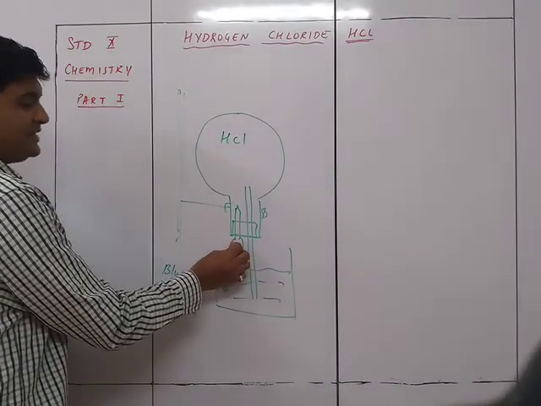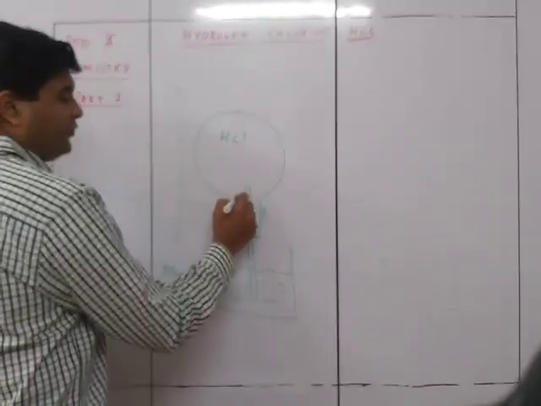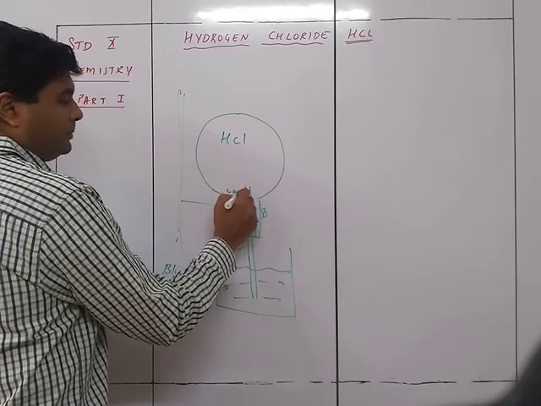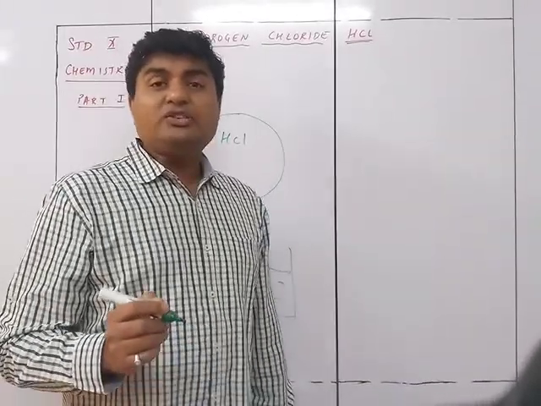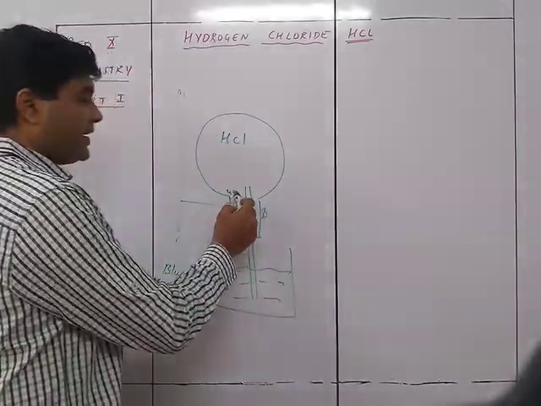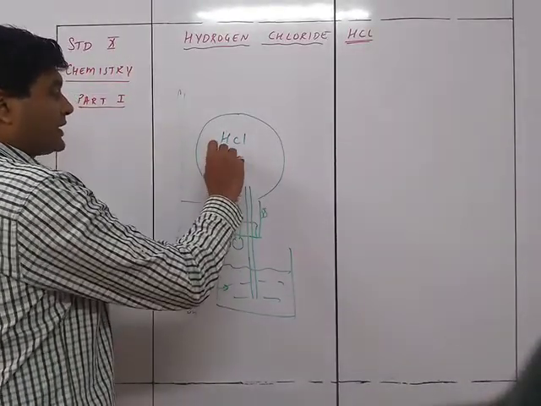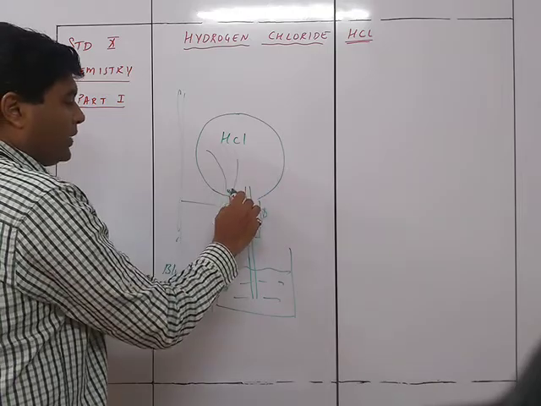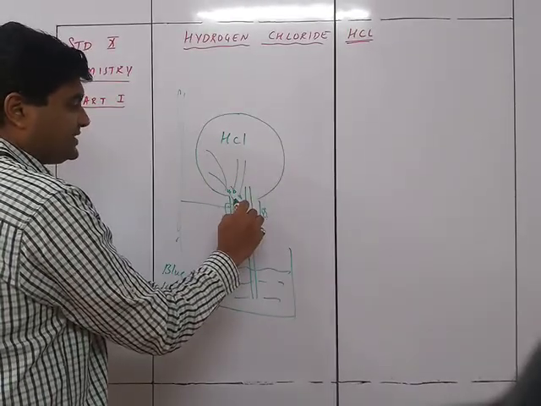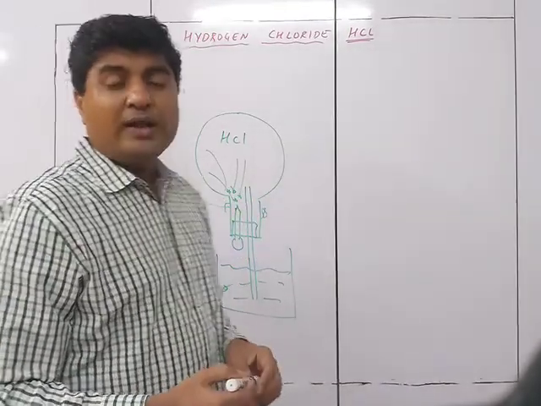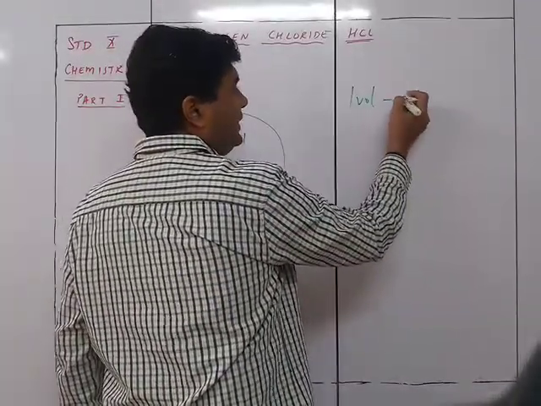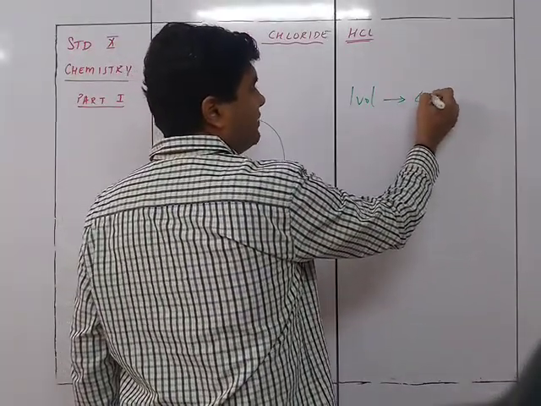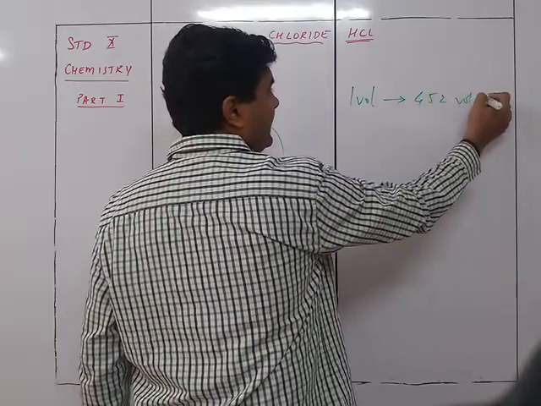Now you are going to press this so that a few drops of water are put inside the jar. As soon as the few drops of water go inside, what is going to happen? The complete HCl is going to dissolve in these drops of water, because I know that one volume of water is going to absorb 452 volumes of HCl.